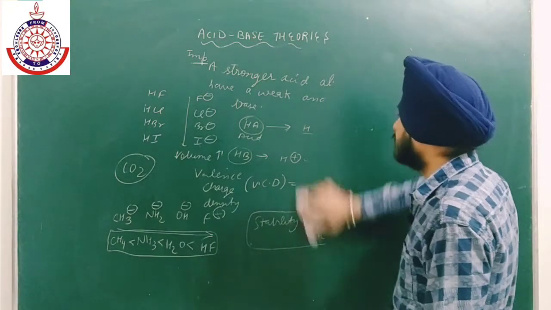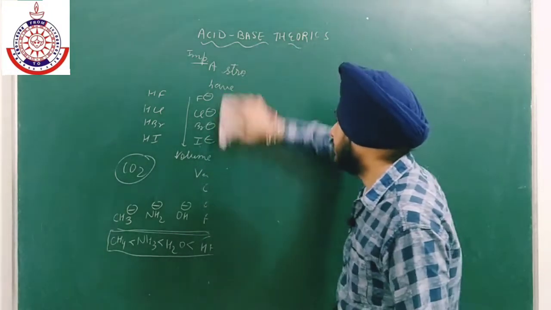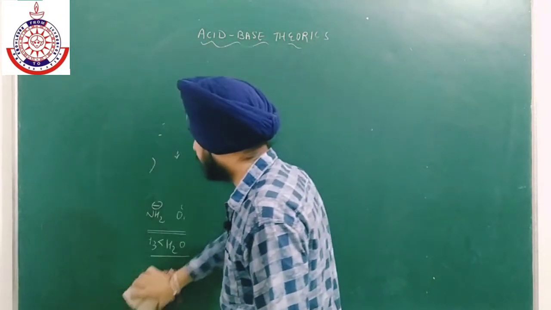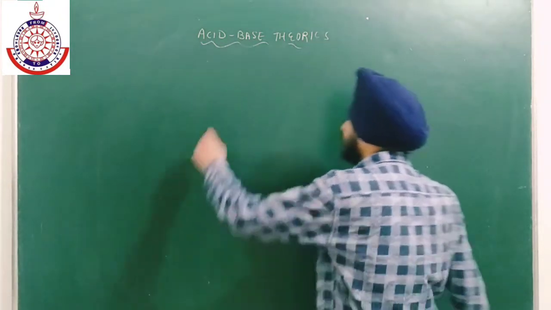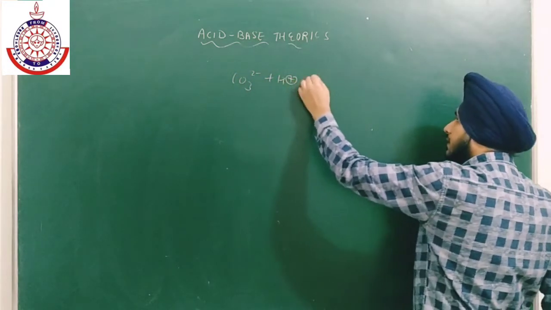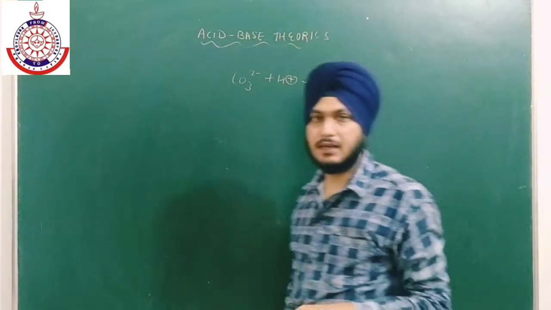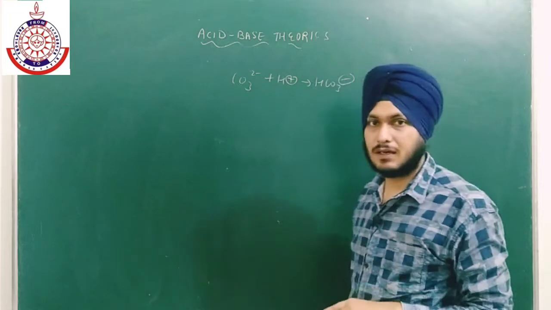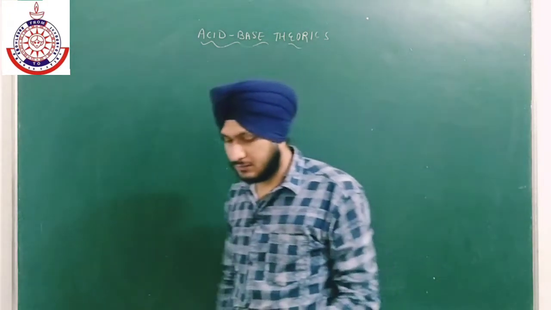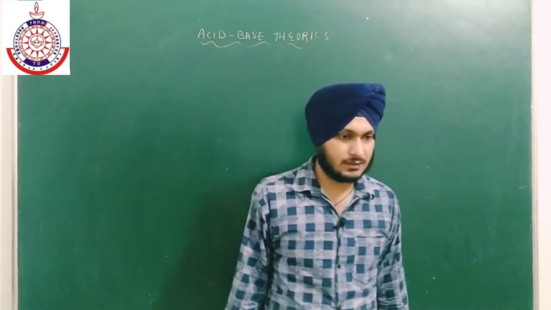important because it is applicable to ionic species also. It can easily be applied to ionic species like CO3 negative. Okay, we can easily check its conjugate base. CO3 negative can easily accept one H positive to give HCO3 negative. Similarly HCO3 negative again gains one H positive to give carbonic acid H2CO3. Okay, so in this way it can easily be used in case of ionic species.